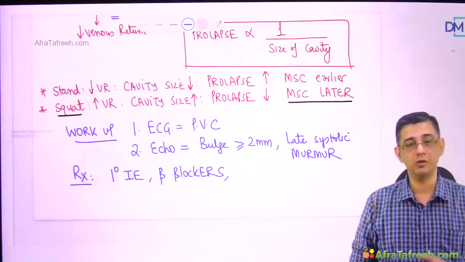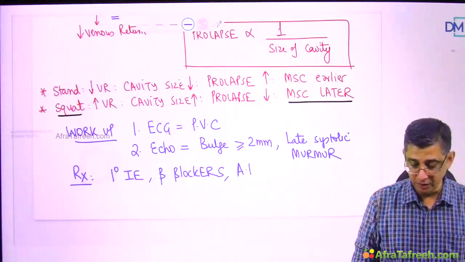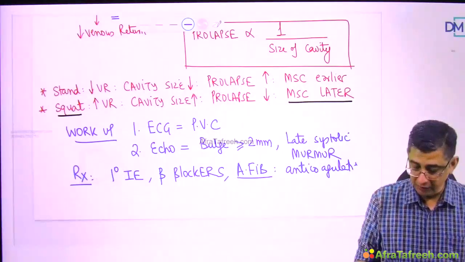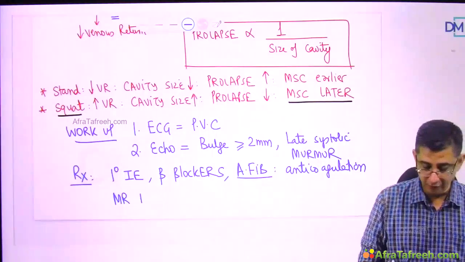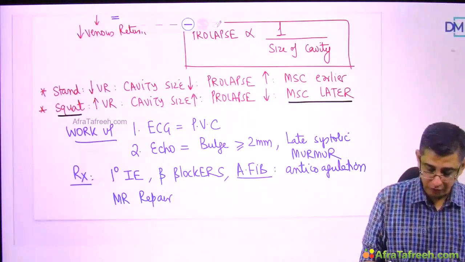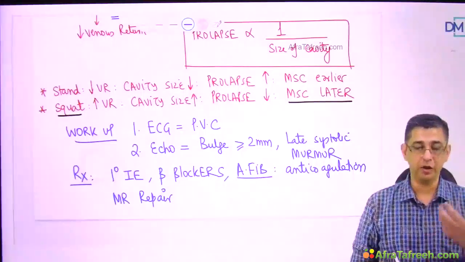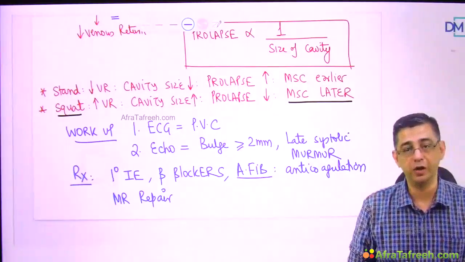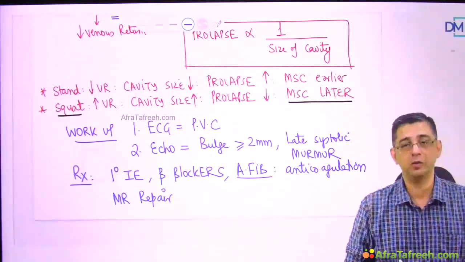Then in these patients, most of the time conservative management will work, and if atrial fibrillation develops in this patient in the long run, then anticoagulation may even be required. If they develop a frank mitral regurgitation in the long run, then a mitral valve repair will also be warranted. But usually we may try to manage patients of mitral valve prolapse conservatively, and only if they tend to deteriorate on follow-up, that is when surgery in the form of mitral valve repair or valvuloplasty would be required for these patients. So these are details which are to be remembered for this small topic. Thank you so much for listening.